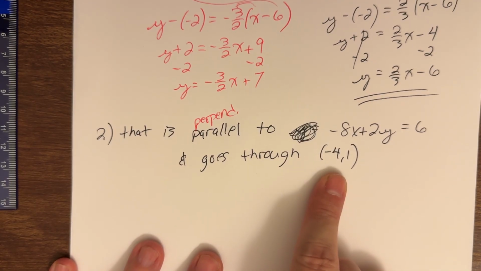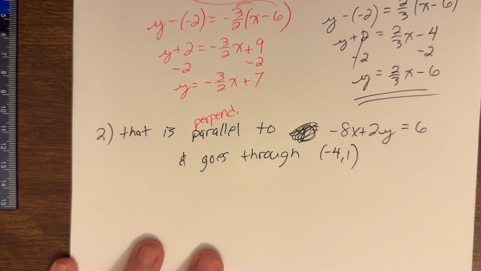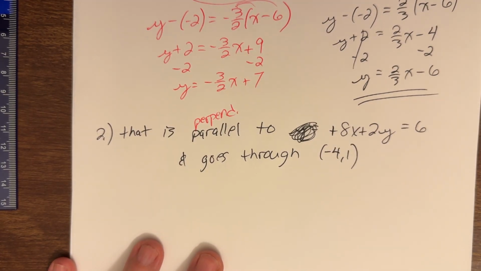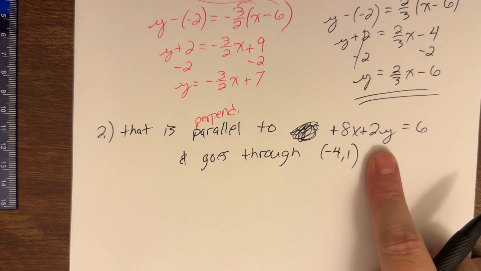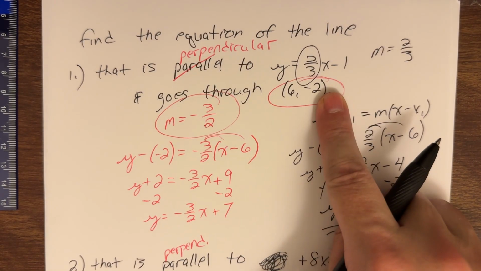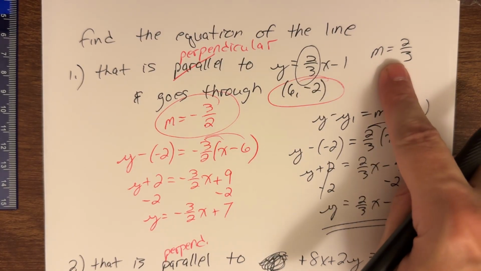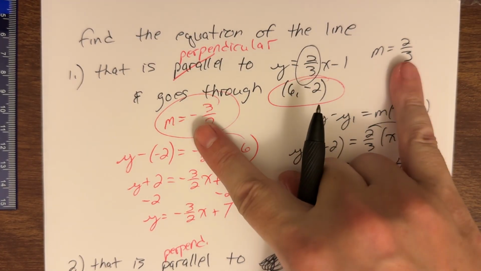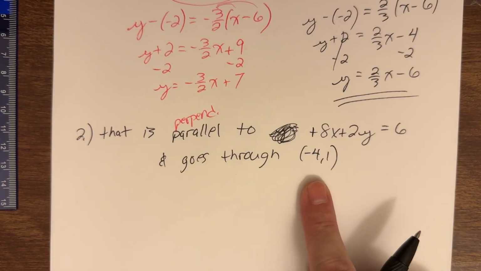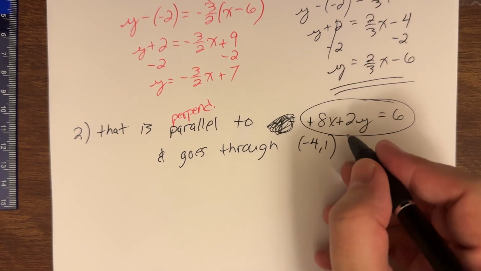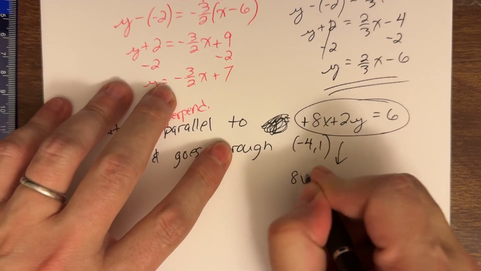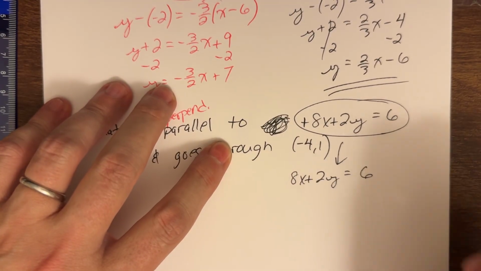Have an xy pair. I need a slope. Oh, and I'm sorry, folks. I wanted this to be a plus 8x plus 2y. Here's the big difference. I need the slope of this line. Just like we saw up here, I've got a point, I needed the slope. The slope of this line, no matter which part we looked at, allowed me to get the slope of my new line. But in this one, to get the slope from here, I gotta put it into y equals mx plus b form. So I'm gonna take that 8x plus 2y equals 6.